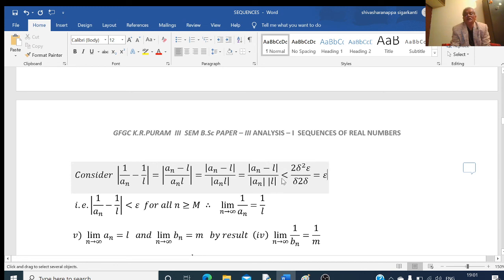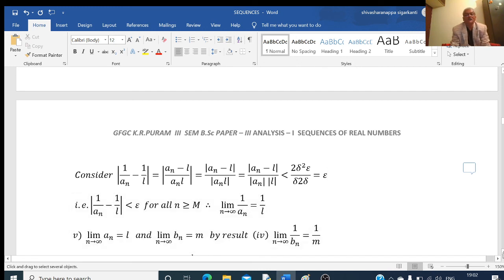Therefore, 1 by mod L is equal to 1 by 2 delta. Now, 2 gets cancelled. Delta into delta square gets cancelled. This is equal to epsilon. And this is true for all n greater than or equal to m. So what we proved here is mod of 1 by an minus 1 by L is less than epsilon. This is true for all n greater than or equal to m. What this shows? Limit of this is equal to 1 by L. So limit of 1 by an is equal to 1 by L.